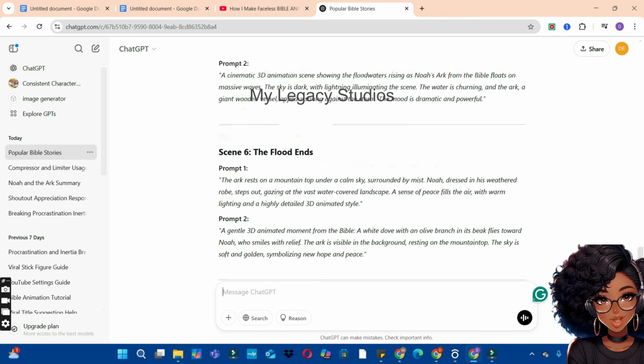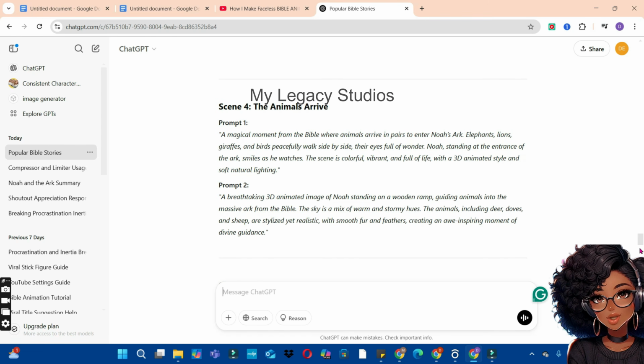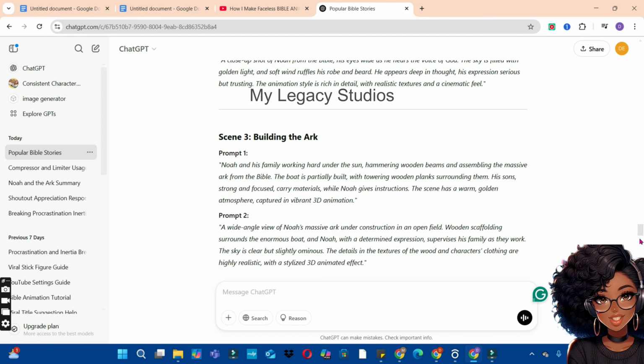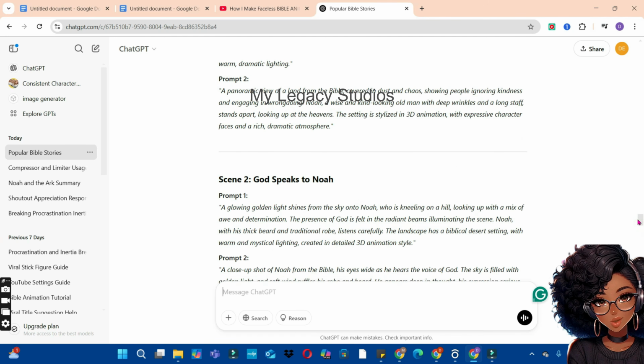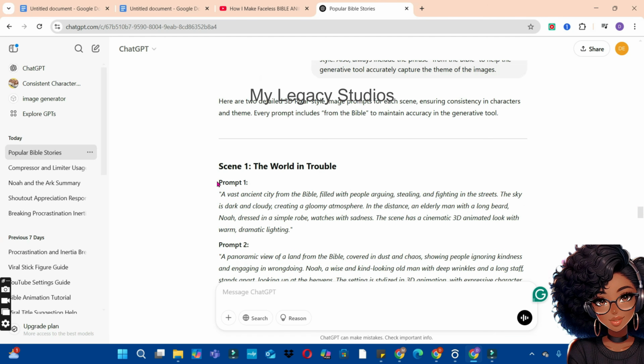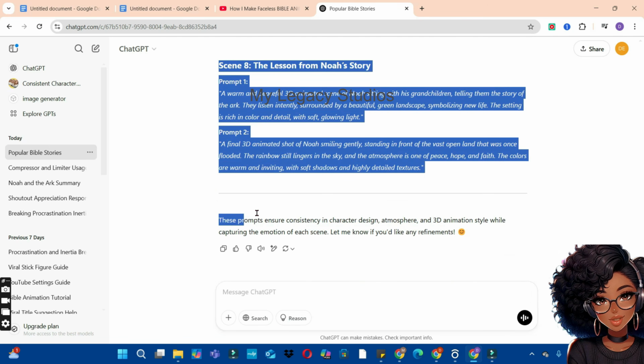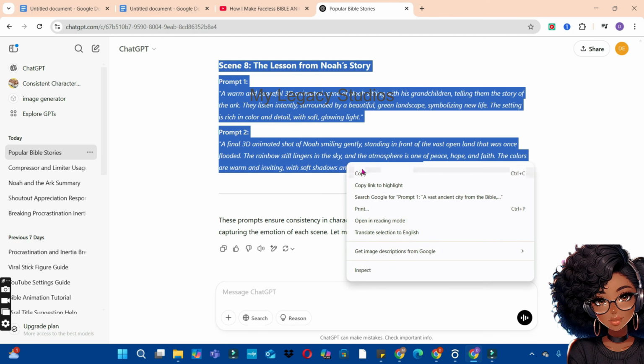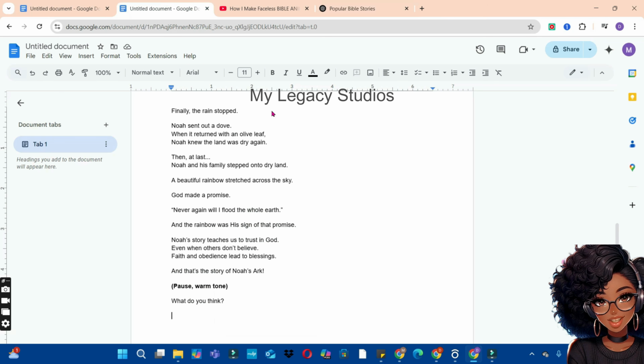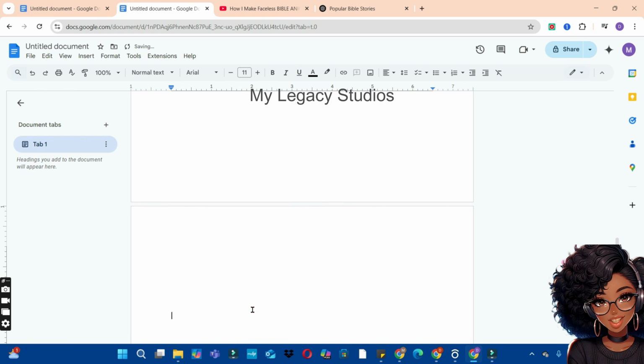The next thing we are going to do is to copy the prompt and paste it in our Google Docs so that we can easily refer to it. So highlight all your prompts right from scene 1, highlight everything to the last scene. Right click on it and click on the copy button. Let's go back to where we paste our narration, and then on the next page paste your prompts.